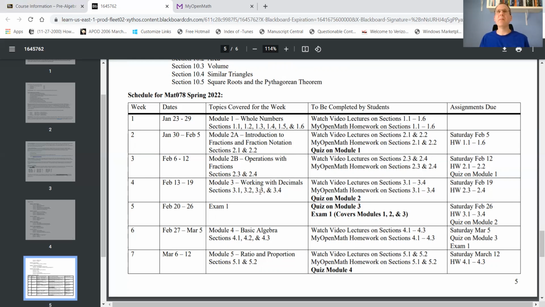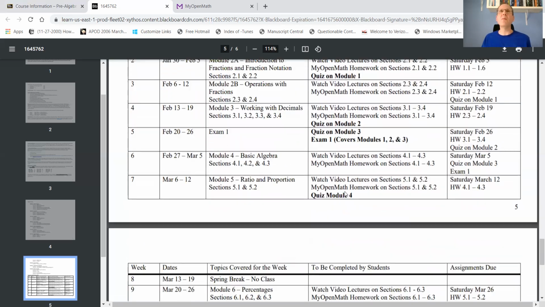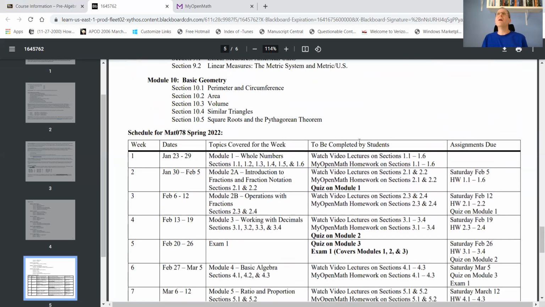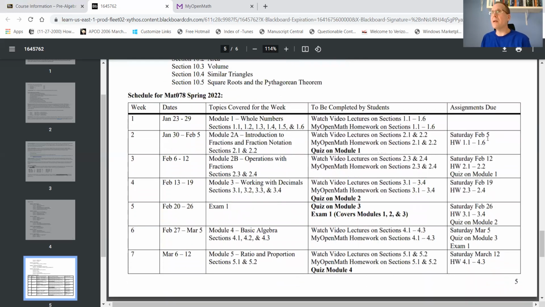So most weeks there's going to be new material, although you'll notice that some weeks there's not really new material. There's just an exam, for instance, like this week right here, where your whole goal is to work on that first exam, exam 1, and also the quiz on module 3. Again, it's not due until the following Saturday, but you should try and get things done as early as possible. Okay, these due dates are going to be strict, right? So you want to make sure that you get the work done by these due dates. Otherwise, it just records the grade as a 0.